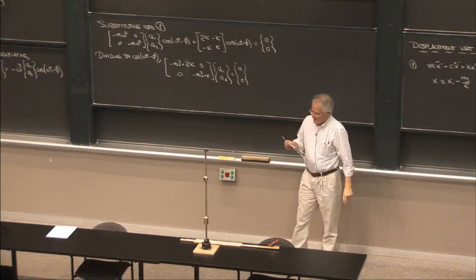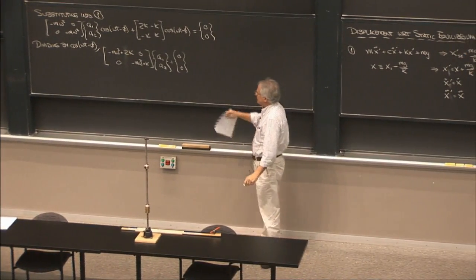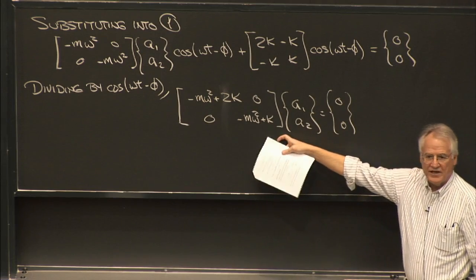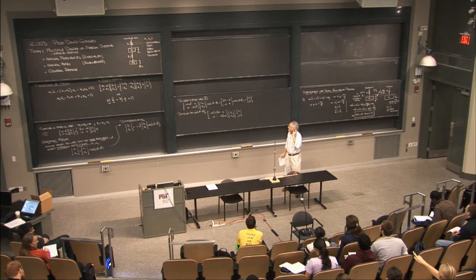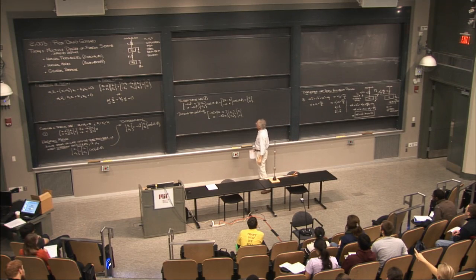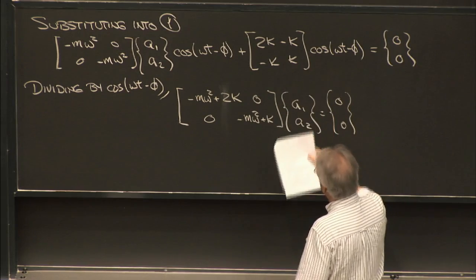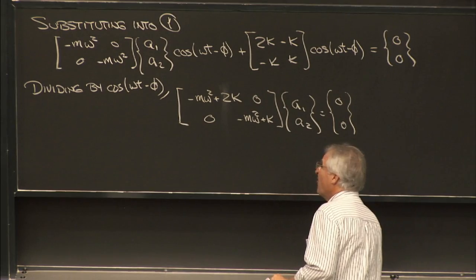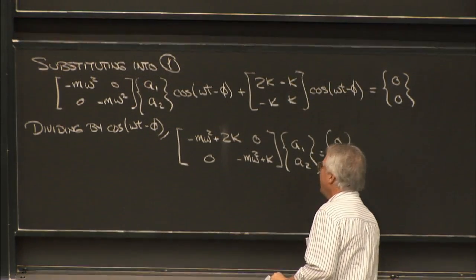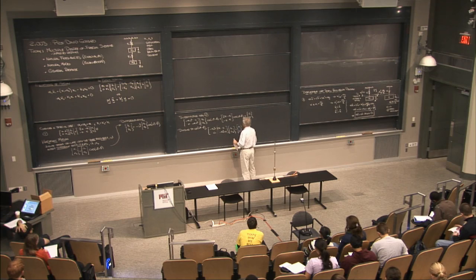Anybody unclear about how this is obtained? Yes, ma'am. Emma. I can ask a question about the previous one. In the second term on the left-hand side, should it also be multiplied by A1, A2? Yes, it should. Thank you very much. That's exactly right.